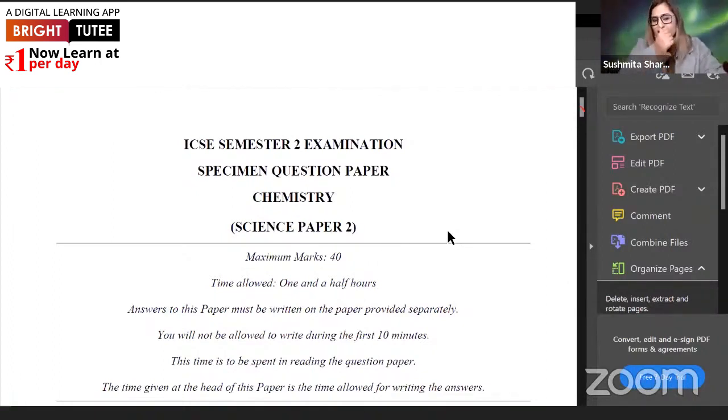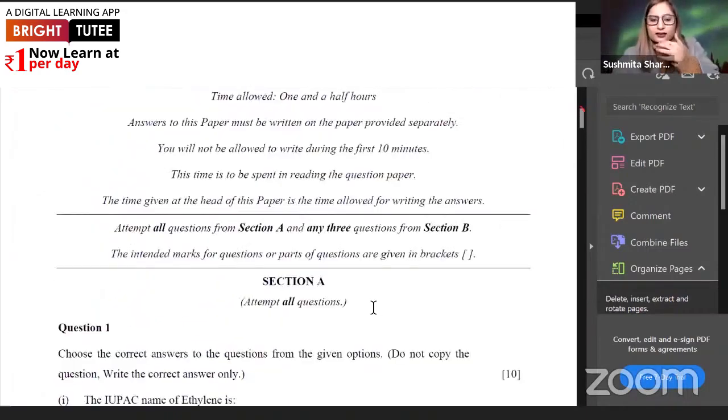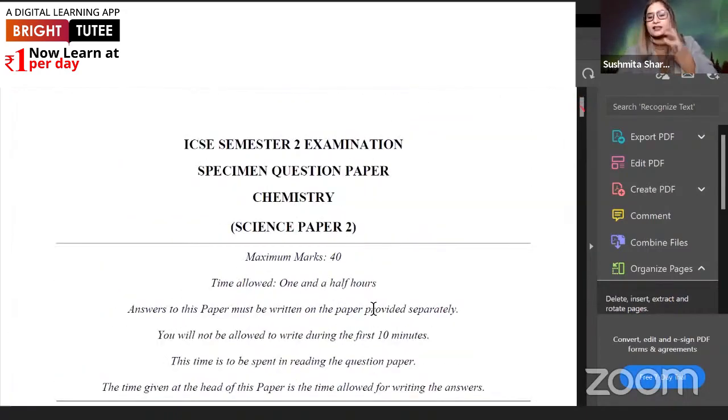That I'll actually have to check because I think it is there. It's not. Ma'am, it's there, but in the syllabus it's not written. Reaction with the oxidizing agent is not written, and still it is given in the specimen paper. Not everything is written in the syllabus.